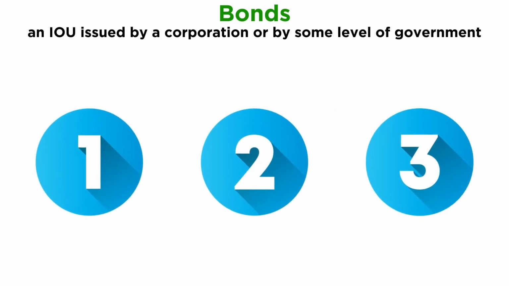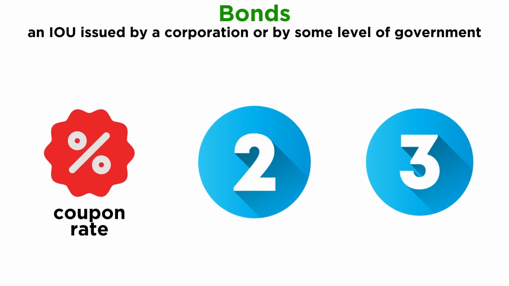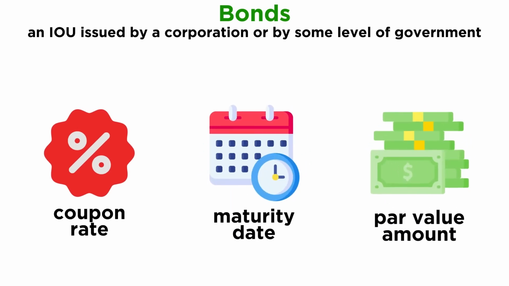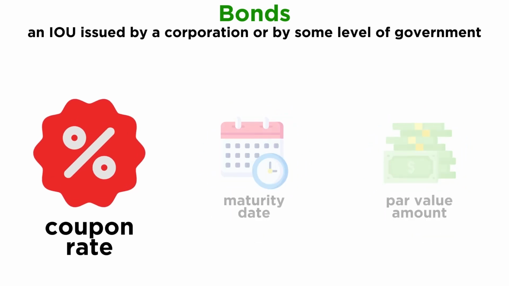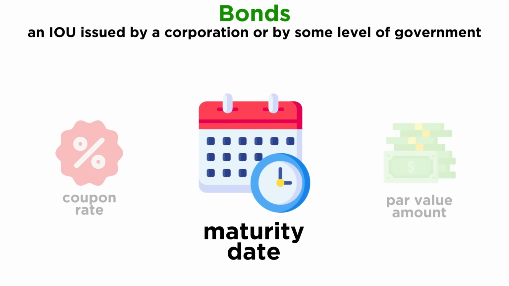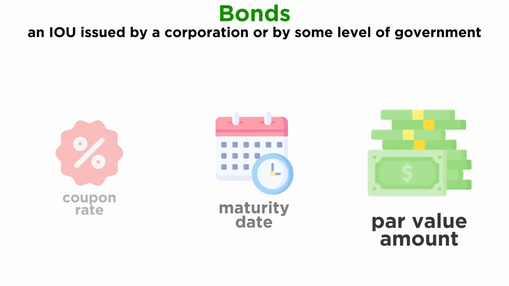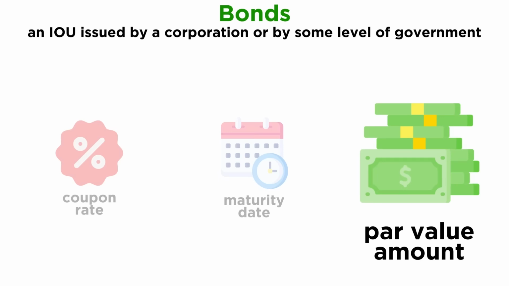There are 3 components of bonds: their coupon rate, maturity date, and par value amount. The coupon rate is the interest rate that a bond issuer will pay to the bondholder. The time at which payment to a bondholder is due is called the bond's maturity. A bond's par value, assigned by whoever issues the bond, is the amount to be paid to the bondholder at maturity.